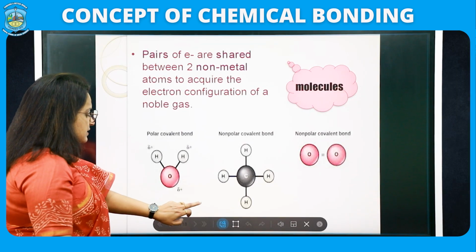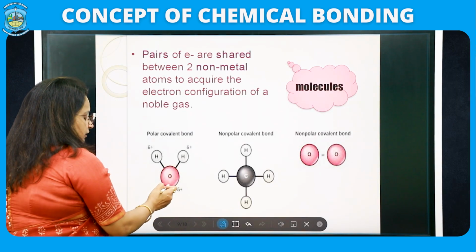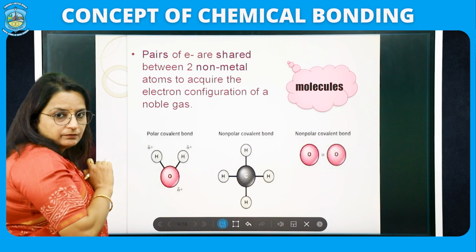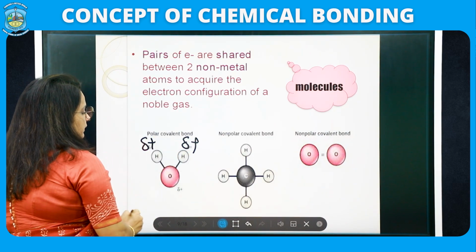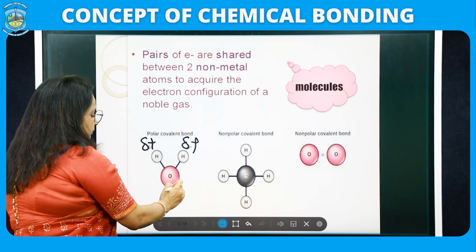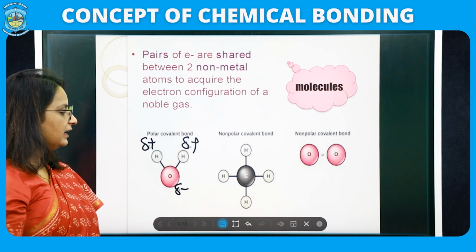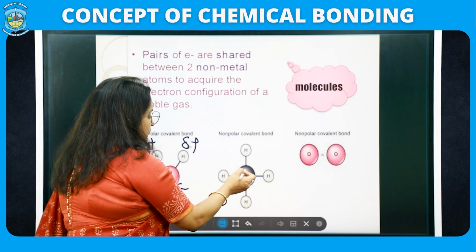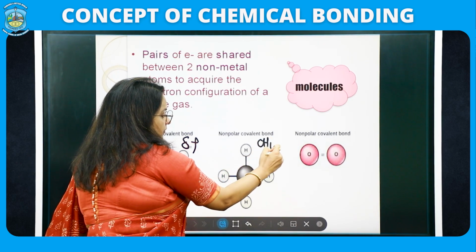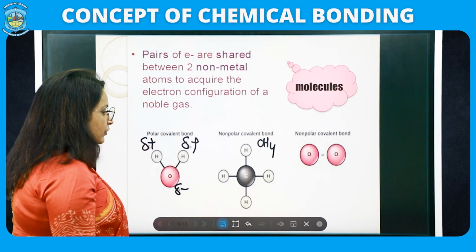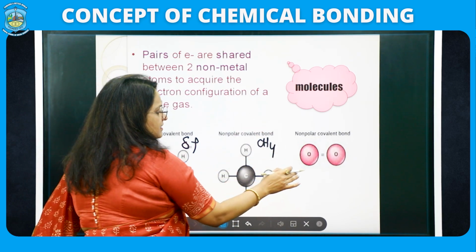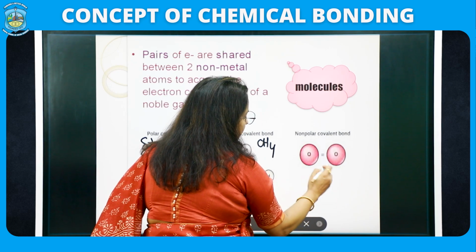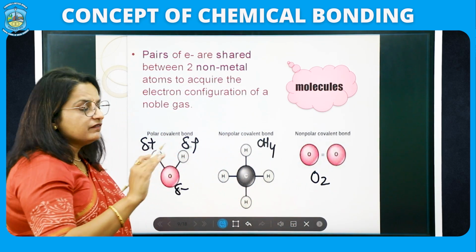The water molecule has 1 oxygen and 2 H atoms, but you can see that I have put a small positive charge on both the H atoms and a negative charge on the oxygen atom. While in the case of CH4, an example of methane, I have not put any positive and negative sign, and the same is the case with the O2 molecule.